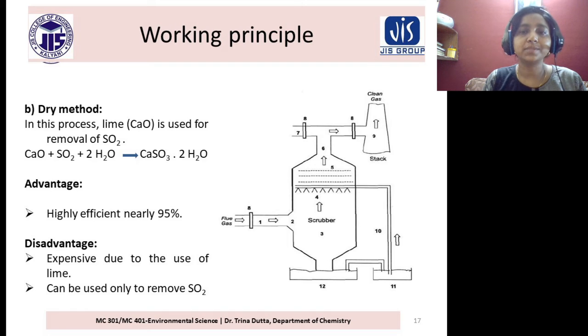Sludge disposal is a great concern. We cannot throw it here and there. If we dump it under soil, it will again create pollution. So generally we can use it for the construction industry. The advantage is that it is highly efficient, nearly 95%. Disadvantages: it can only be used for removal of sulfur dioxide, and the use of lime is expensive. Lime is costly.